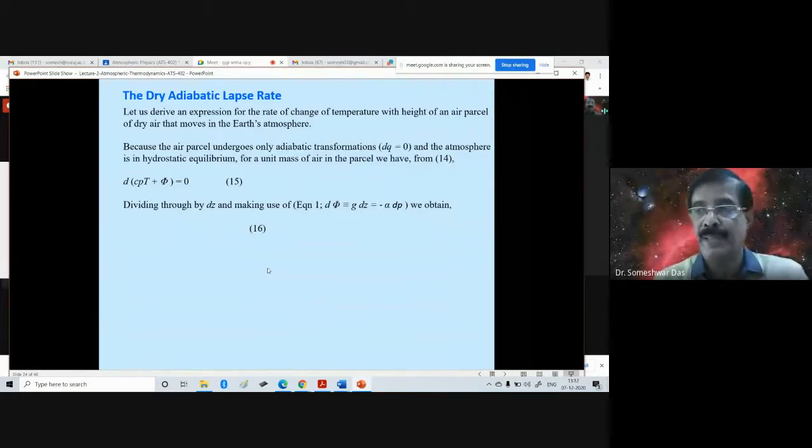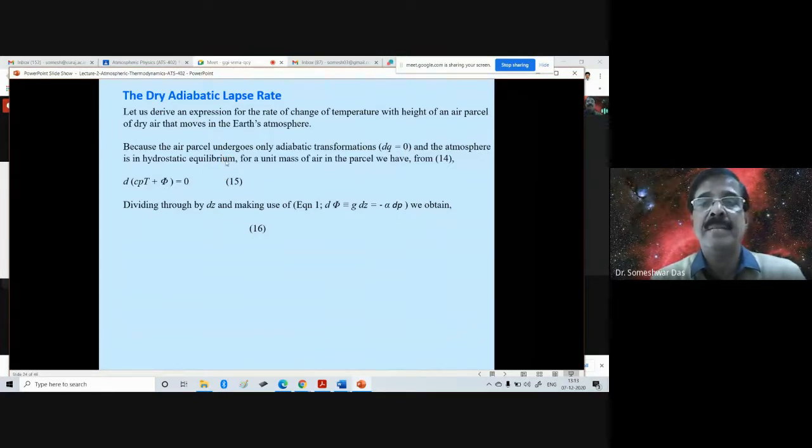Okay, per kilometer, yes. So let's derive an expression for the rate of change of temperature with height of an air parcel of dry air that moves in the Earth's atmosphere. Now, because the air parcel undergoes only adiabatic transformations, we are assuming it, that means dq is equal to 0, and the atmosphere is in hydrostatic equilibrium.